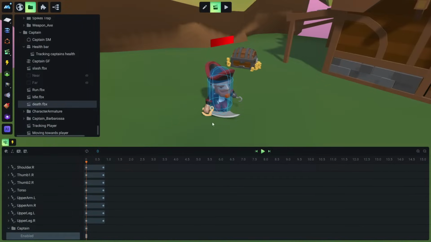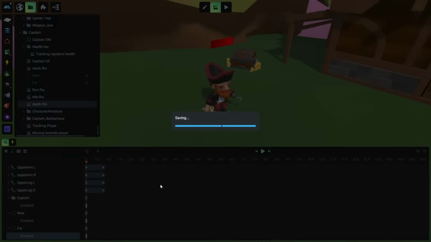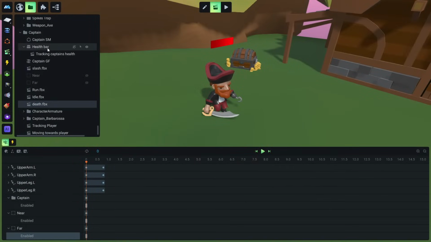We should also disable the far and the near colliders. So let's add these to the timeline. You see, we can add as many as we want. Let's disable this and off, and let's disable this and off, and let me save this really quick. And we should also disable the health bar. We don't want to see the health bar anymore.